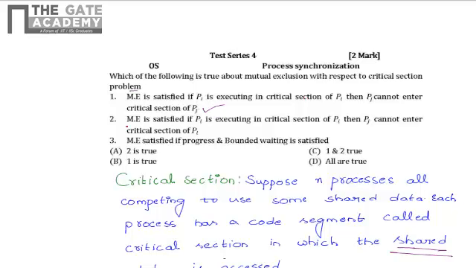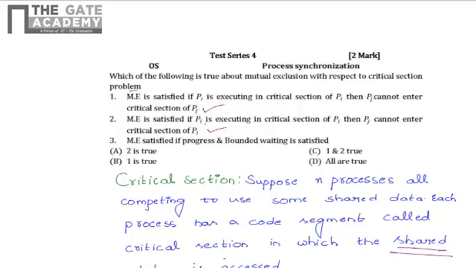That's true only. Next one, ME is satisfied if PI is executing critical section of PI. That means PI is executing in its critical section, then PJ cannot enter the critical section of PI. How can PJ enter into the critical section of PI? It is not possible, right? So only PI can execute at a time. After completion of PI execution only PJ can enter. So this one also true.